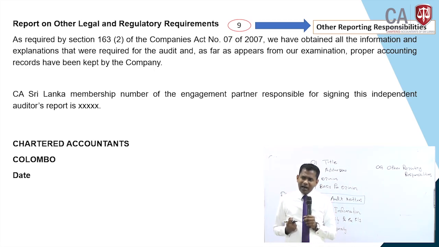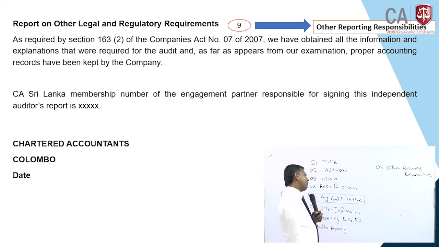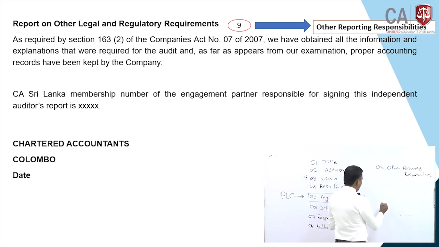Auditors are reporting only on the financial statements which are prepared by the management. But when the auditor is conducting the audit of financial statements, there is an important concern: we have to see certain regulatory requirements. I am going to give you an example of a bank.